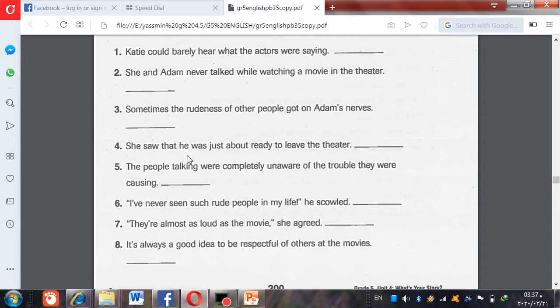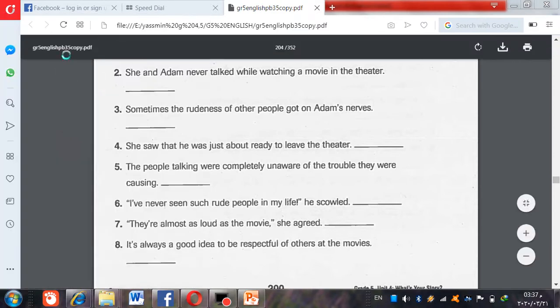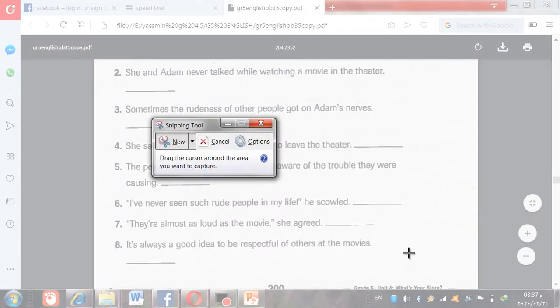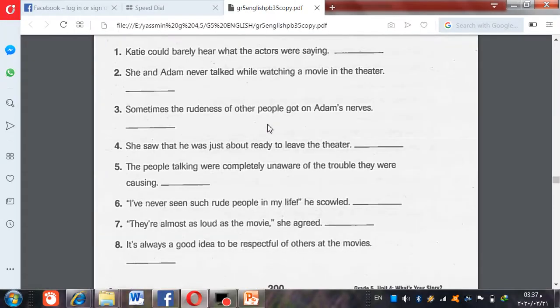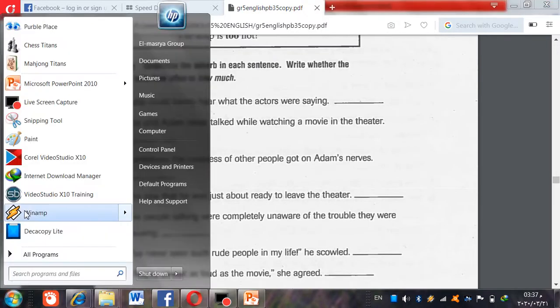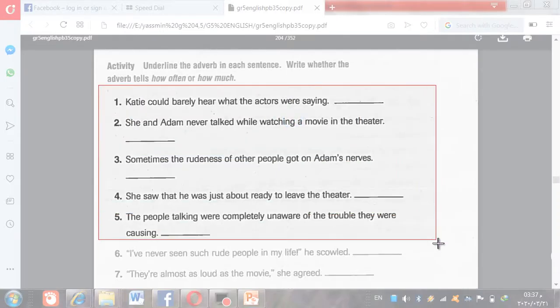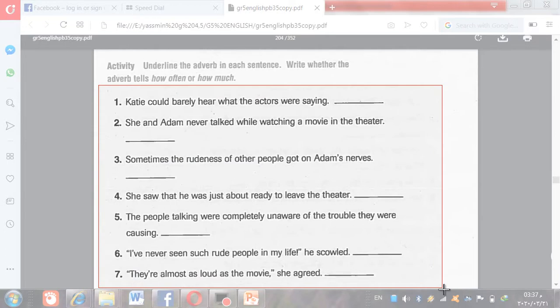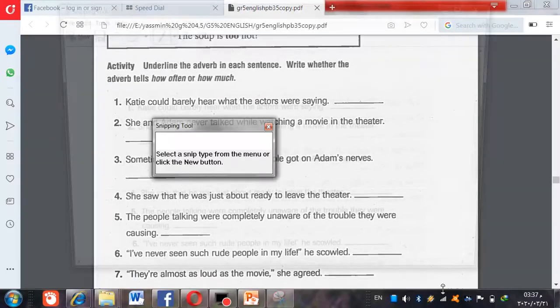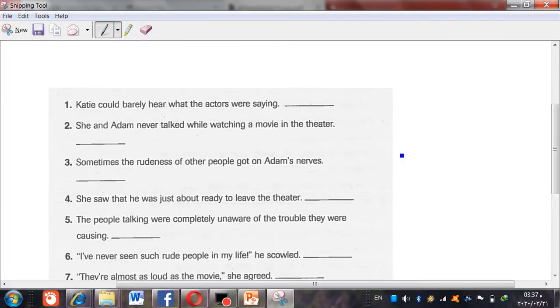Again, we'll try to answer some questions together. Here again, we're going to underline the adverb in each sentence and write whether it tells how often or how much. How often means an adverb of frequency. How much means an adverb of intensity.